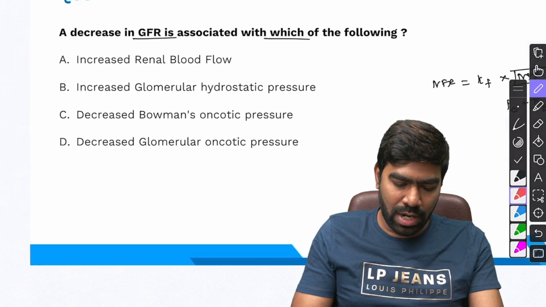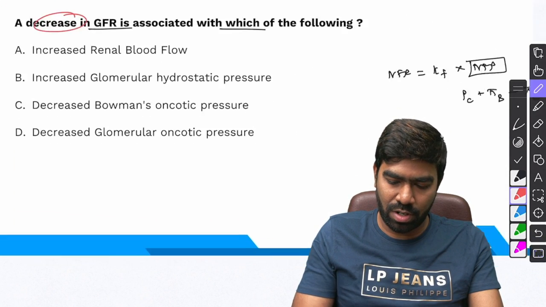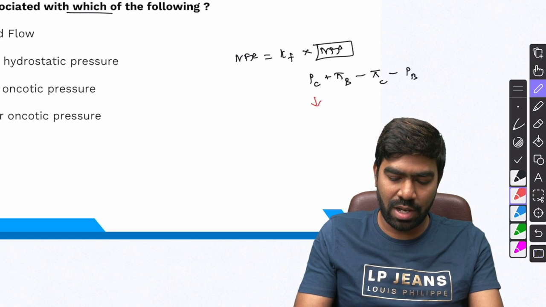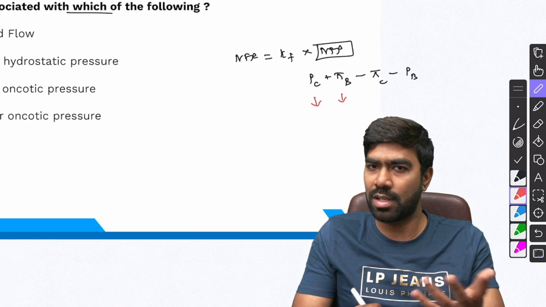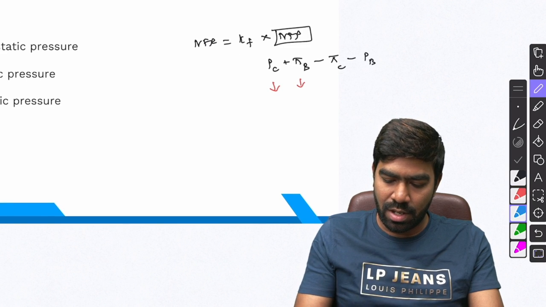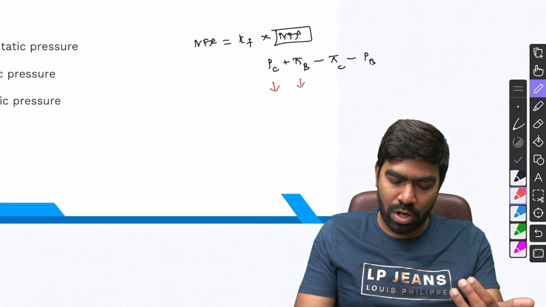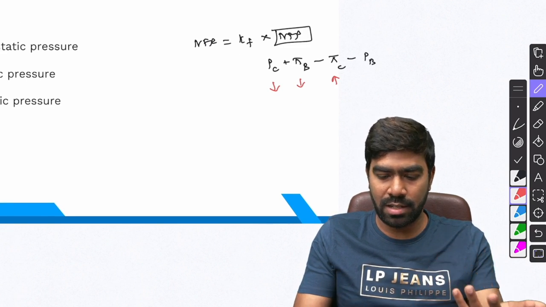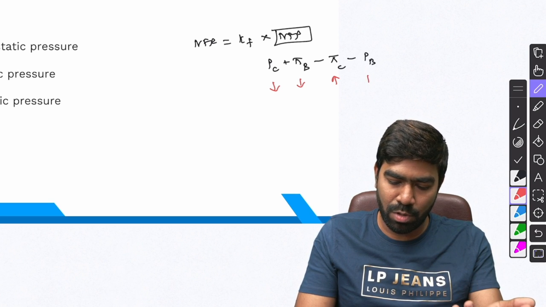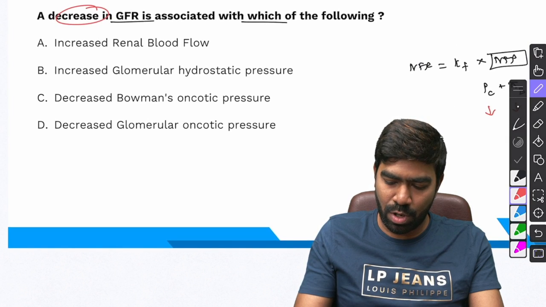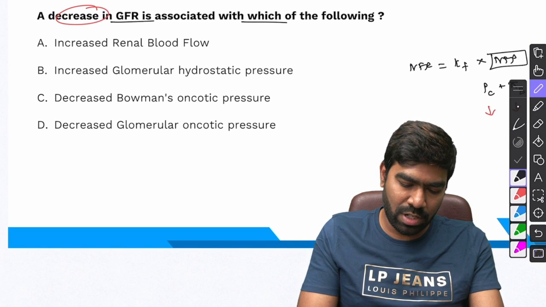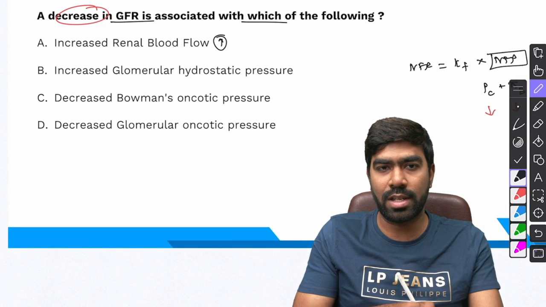So they are asking about conditions that are associated with decrease in GFR. So technically, if the hydrostatic pressure of the capillaries or the oncotic pressure of the Bowman's capsule decreases, the filtration will decrease. Or alternatively, if the oncotic pressure in the glomerular capillary increases, or if the hydrostatic pressure in the Bowman's capsule increases, that's going to be associated with decrease in GFR as well. So what about option A? Option A, increase renal blood flow. That's basically going to increase the GFR, not decrease GFR.